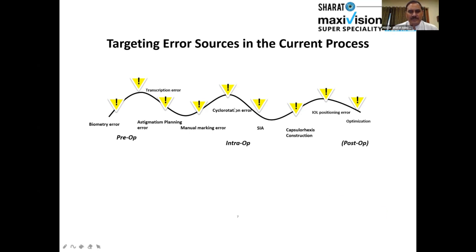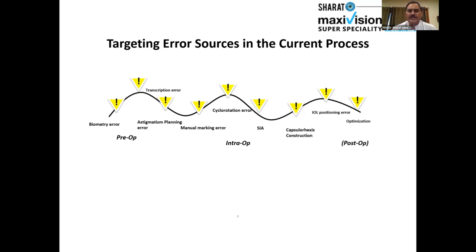And then the cyclo-rotation error. Again, whenever there is a tilt in the head, there is a cyclo-rotation error, which we miss. And then the surgeon-induced astigmatism. Again, you need to have a study of at least 50 to 100 cases, wherein you get your surgical-induced astigmatism, and then accordingly, you can plan your surgery. Once you come to a conclusion about your surgical induced astigmatism, this can be incorporated into your formula and then get the exact IOL which is needed for the patient. And then the capsulorhexis construction.